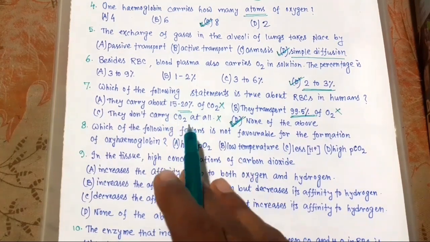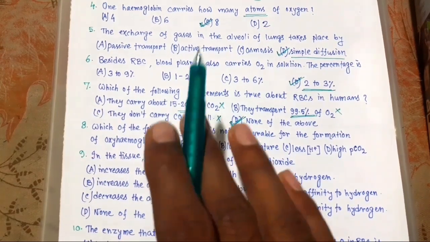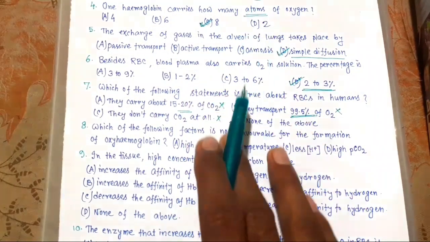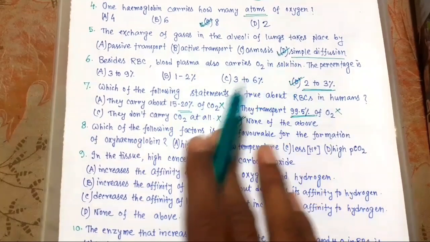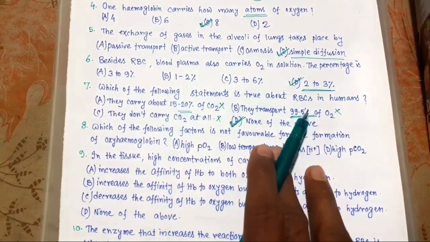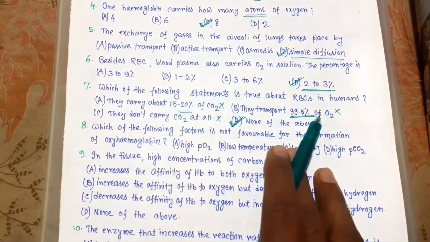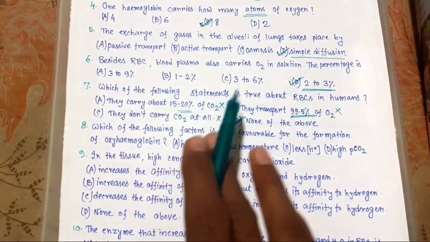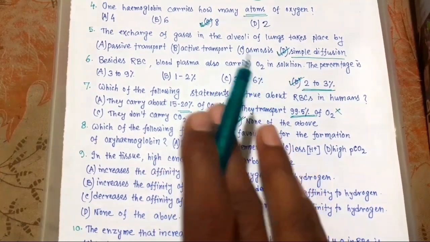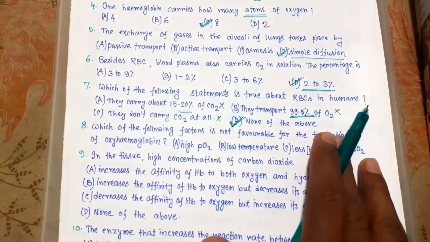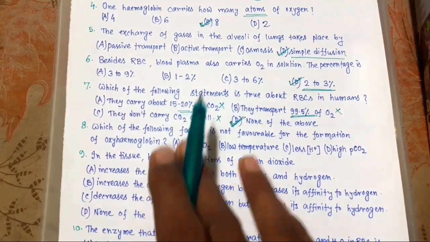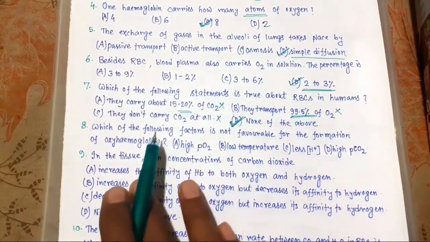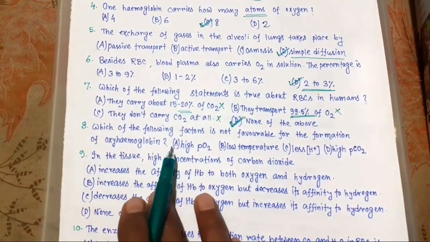So we should know that if there is high PO2, that means partial pressure of oxygen, low PCO2, lesser hydrogen ion concentration, and low temperature, these all factors are favorable for the formation of oxyhemoglobin.